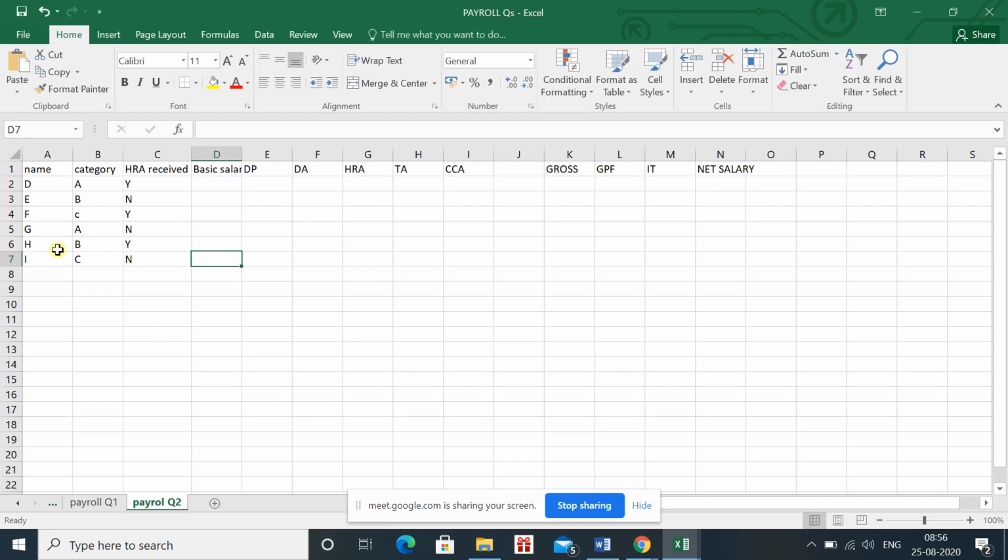And you can see in the question that there is no actual value which is given for the particular employee. So we are just assuming what can be the basic salary. And before that, we have to write the range also. So in case of range, you have to write the values. So what values are you required to write? The categories they have given to you.